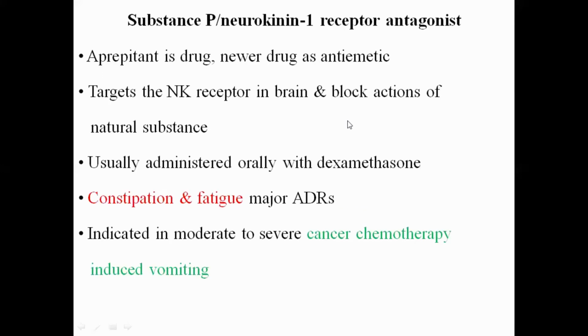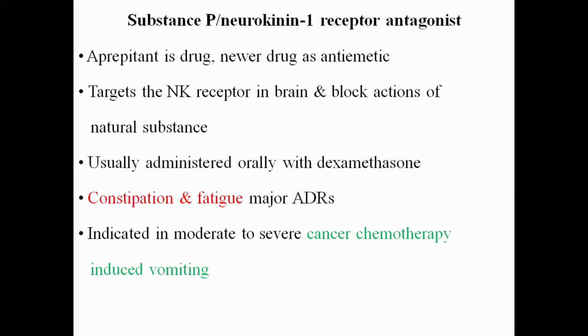Okay. Again, substance P. That is a neurokinin 1 receptor antagonist. Okay, the only important thing here is neurokinin 1 receptor antagonist. Just remember substance P, because last time they asked a multiple choice question on the mechanism of action of substance P. So what is the mechanism of action? It is a neurokinin 1 receptor antagonist that is present in the chemoreceptor trigger zone. So at least only there.